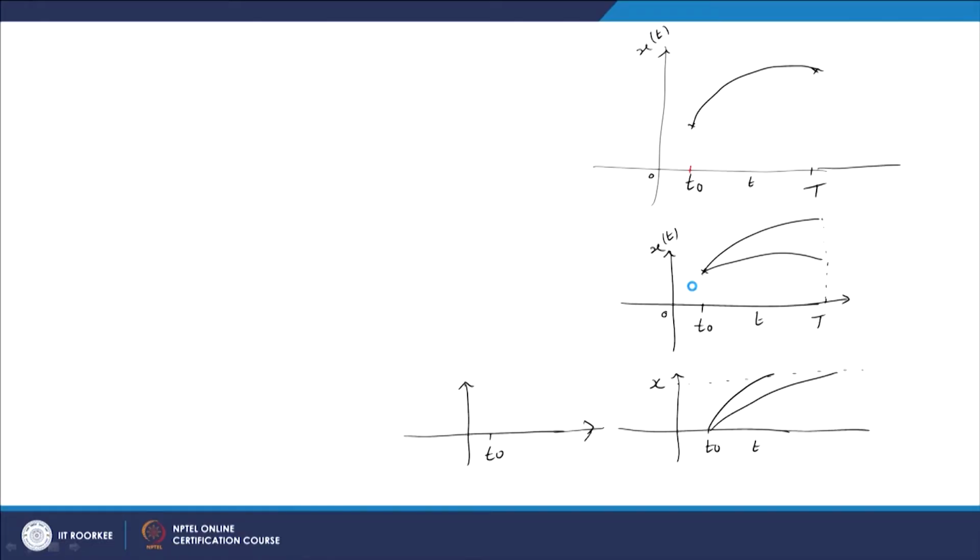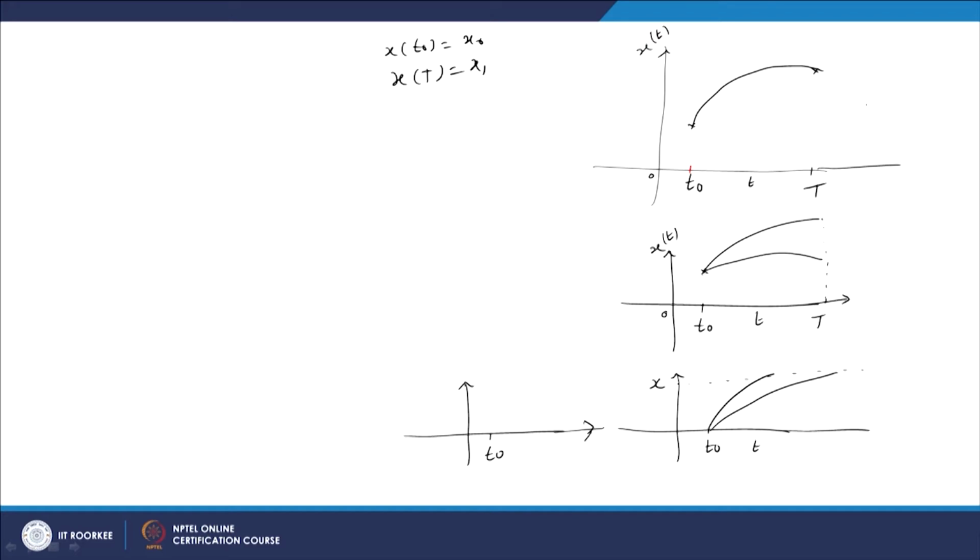In the previous lecture we saw the fixed boundary problem in this particular way: the initial time is t0, the final time is capital T, the initial condition is x naught and the final condition is x1, all of them fixed. x of t0 is x naught, x of capital T is x1. So, all the values are fixed.